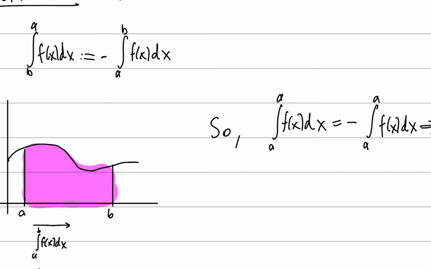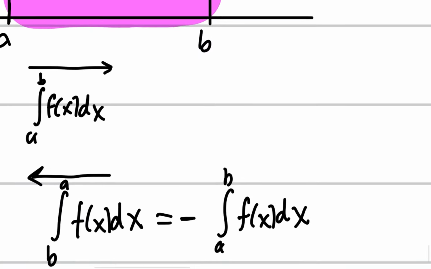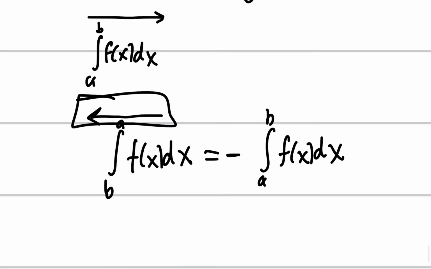And what if we do that except in the other way? B being the bigger number on the bottom and A being the smaller number on the top. Well, we define this just to be the negative of this integral. What are we saying? Right here, if we are going from left to right, we get a positive area because it's above the x-axis, right? But if we go on the opposite side, we get orientation, we're going to get a negative sign.